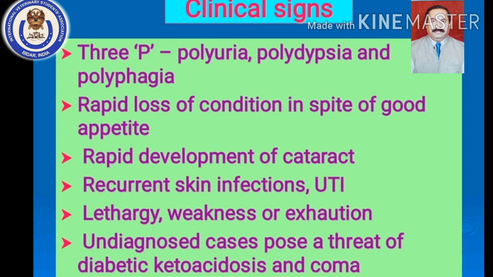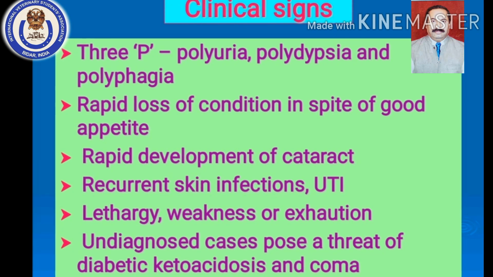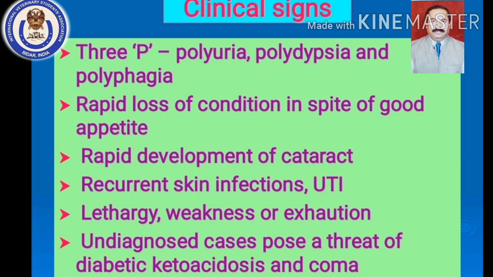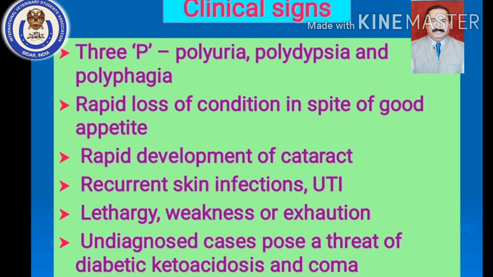Okay guys, let us go ahead with diabetes mellitus. Now in this fifth slide, you can see the clinical signs of diabetes mellitus. So the 3 P's you have to always keep in mind whenever you are suspecting a case of diabetes mellitus: polyuria, polydipsia and polyphagia. And in pathogenesis we have understood why there is polyuria, why there is polydipsia, and why there is polyphagia in diabetes mellitus.